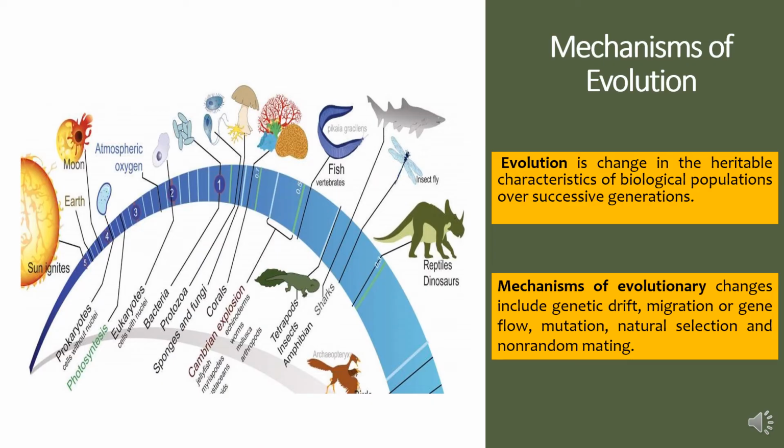Let us define evolution. It is the change in the heritable characteristics of biological populations over successive generations. And the mechanisms of evolutionary changes include genetic drift, migration or gene flow, mutation, natural selection and non-random mating.